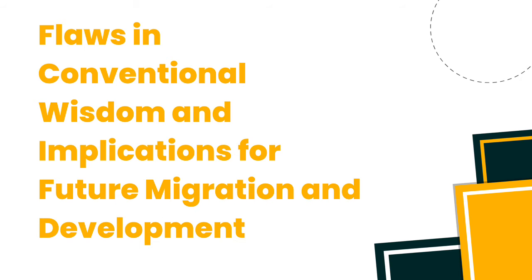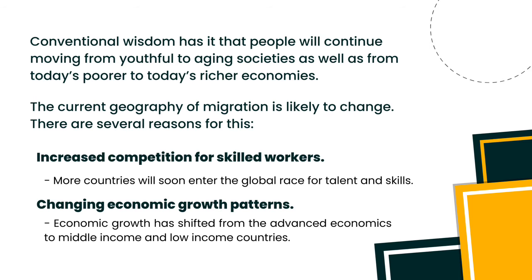Now we will move on to flaws in conventional wisdom and implications for future migration and development. Conventional wisdom has it that people will continue moving from youthful to aging societies, as well as from today's poorer to today's richer economies. This means that the youthful societies of today will become aging societies in the future, and today's poorer countries can develop and will become richer economies in the future.